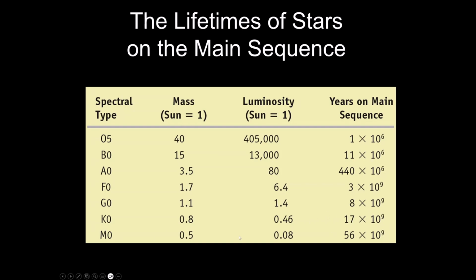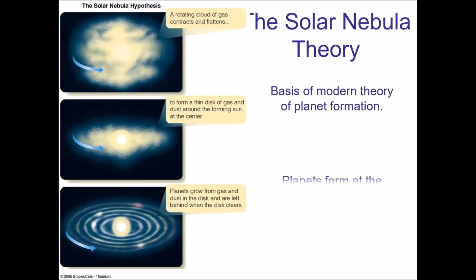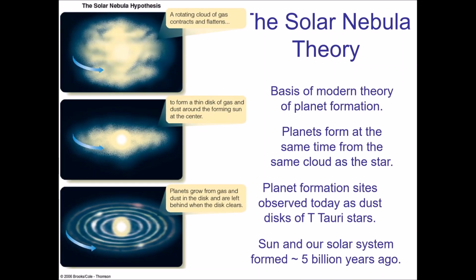In fact, some of these M stars, you go down even lower. I mean, this is 56 billion. There are M stars that will live for trillions of years. Trillions, right? So, all right. Now, we're going to deviate here, seemingly. That was the life of a star. That's all I got to say about it. There's not a lot that happens in the life of a star.